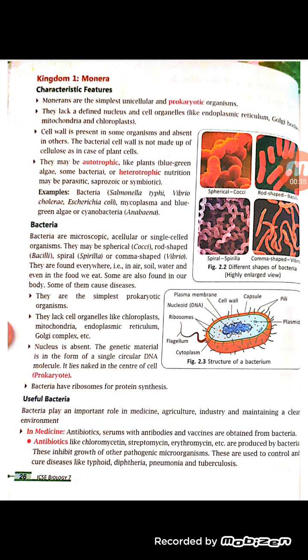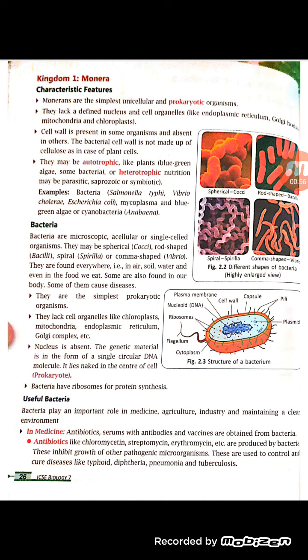Prokaryotic means that they do not have a well defined nucleus, but the DNA lies in the cytoplasm as it is, without any covering or without any nucleus. Then a cell wall is also present in bacteria, but that cell wall is different from that of the plant cells.